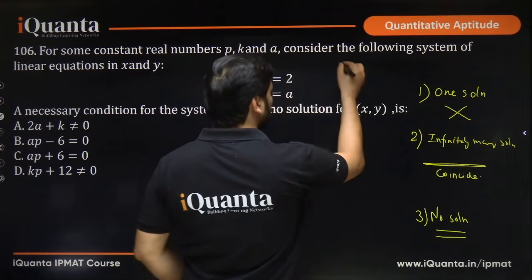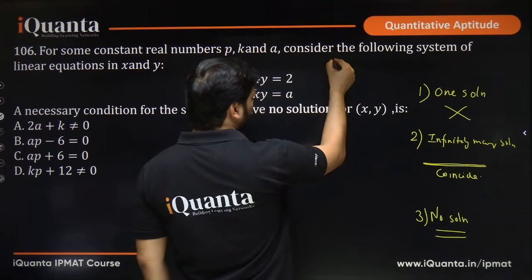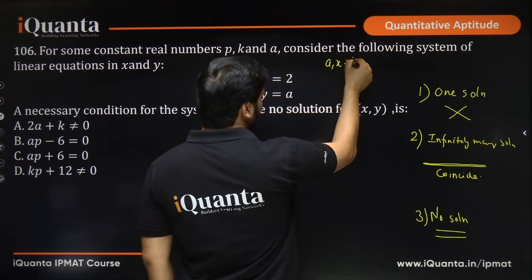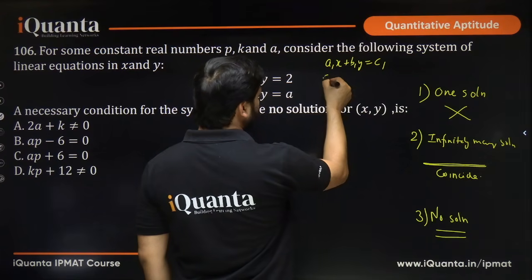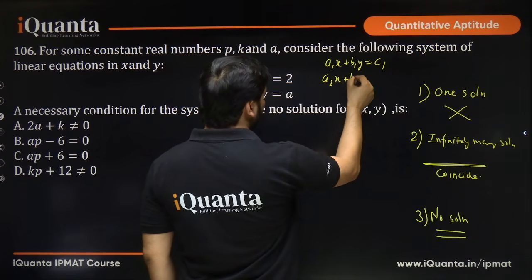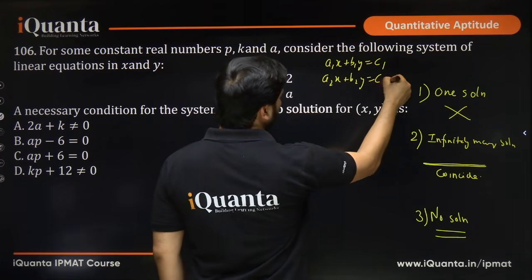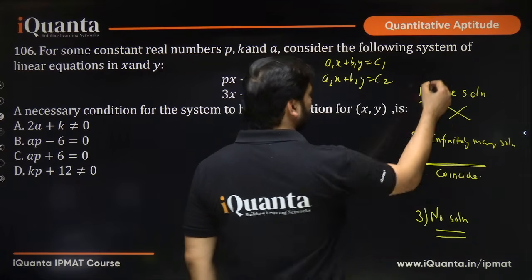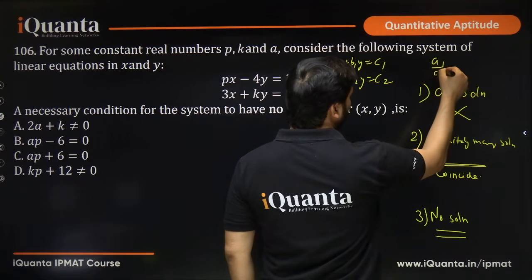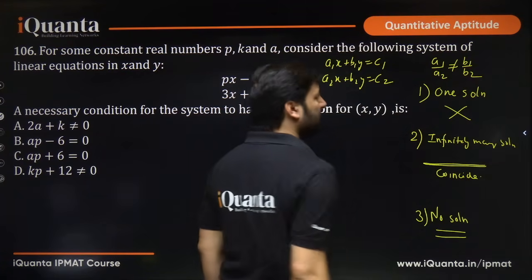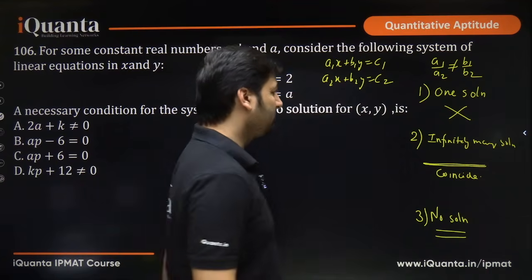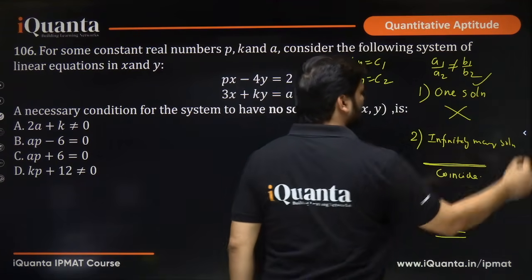So if there are two equations, which are a1x plus b1y equal to c1 and a2x plus b2y equal to c2, when will they have one solution? When a1 upon a2 is not equal to b1 upon b2, okay. We don't care about c1, c2. They will have one solution in this condition.